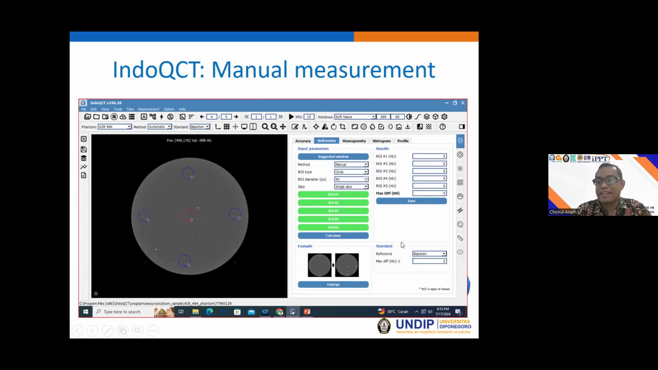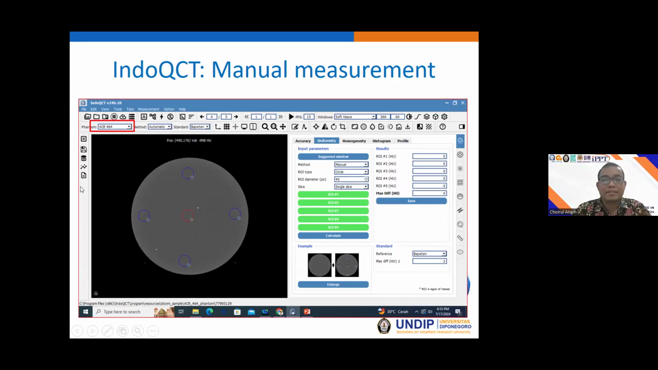And this is the standard. Yeah, we can set the standard from the Bapeten, or from Indonesia, or from the IAEA, and we can also set the standard from our baseline. So you can click the set button, and you can set the standard. It can be Bapeten, it can be IAEA, or it can be from the OCR, or it can be your baseline.